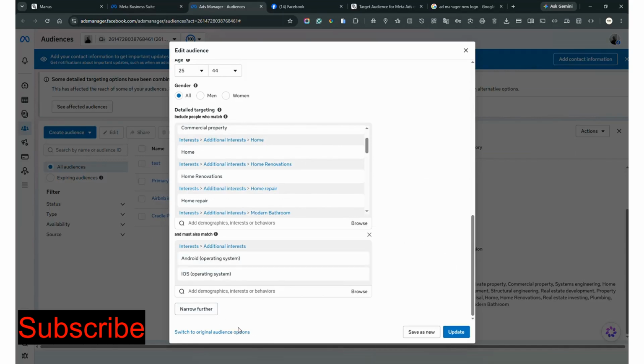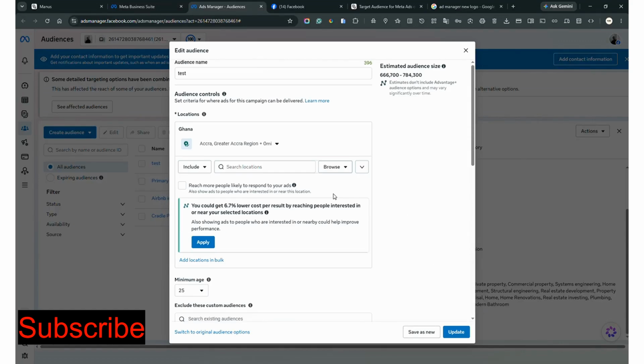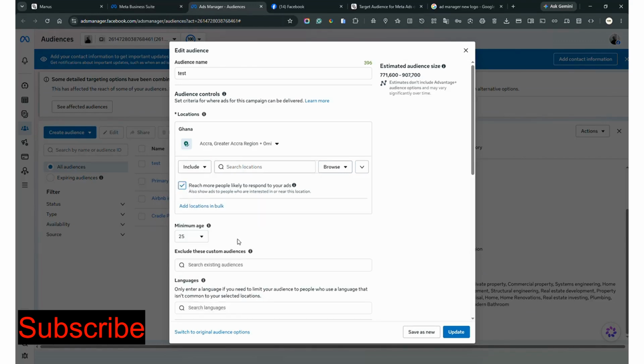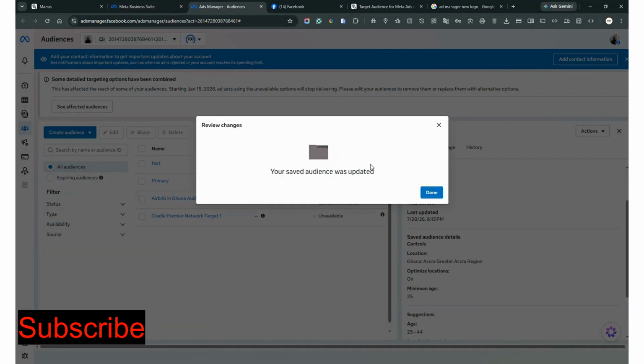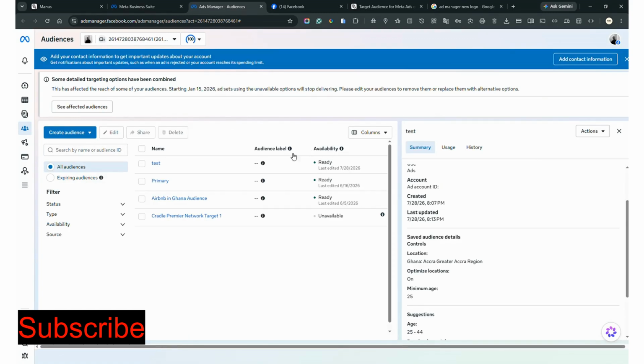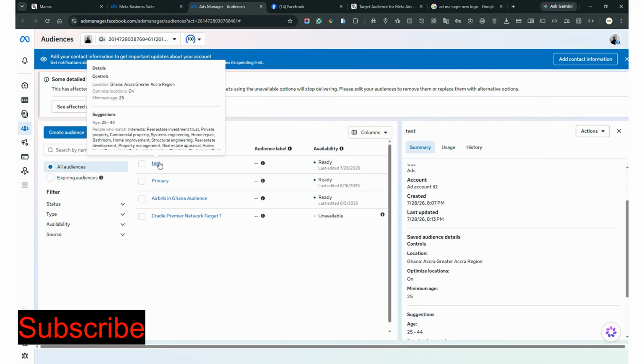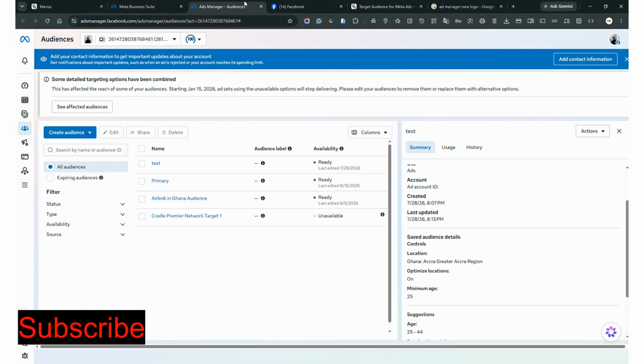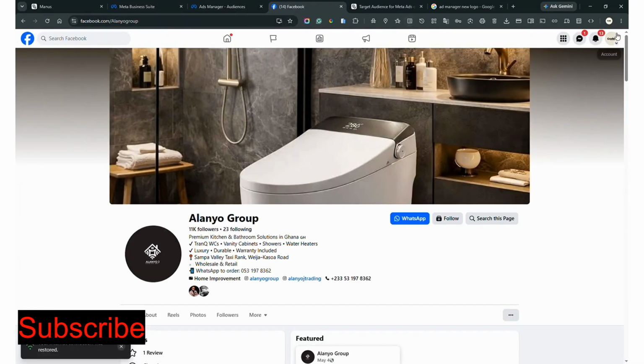Right? You can further go and narrow it down. After you are okay with it, you can click on what? So it even says reach more people likely to respond to your ads. So we can click this as well. And then we can click on update. So now we are updating the test, and this could be a very good thing. You can even sell to people who are running businesses who are not able to target the right people. Okay, it can become a side job that you can do. Now to run a paid advertisement, what you are going to do is that you now go to the social media page of the client.